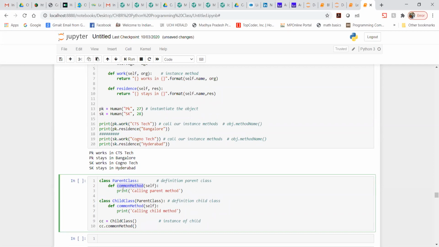Now if you look here, you can see in the parent class I have written calling parent method, or maybe you can say parent method call. Suppose I have written it like this. Now here I am trying to write the child class.